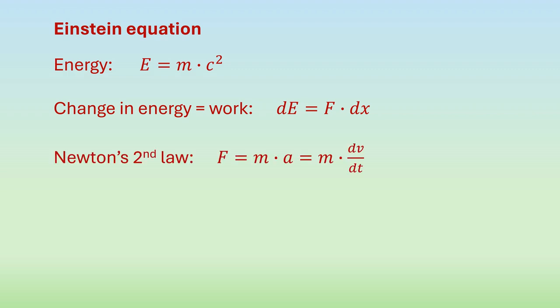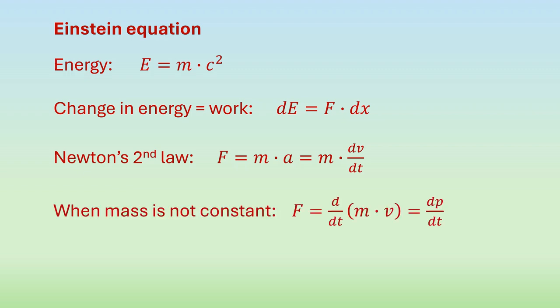That force will accelerate the object. In Newtonian mechanics, that acceleration would follow the equation F equals m times a, where F is the force, m is the mass and a is the acceleration. This is Newton's second law. But that assumes that the mass is constant, which is no longer the case when E equals mc squared.